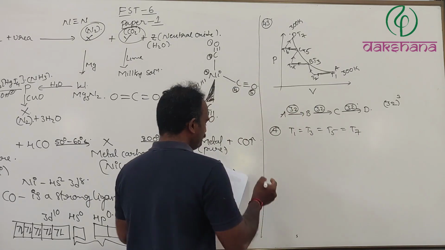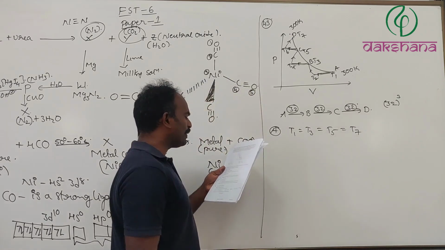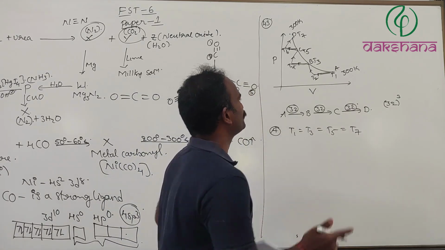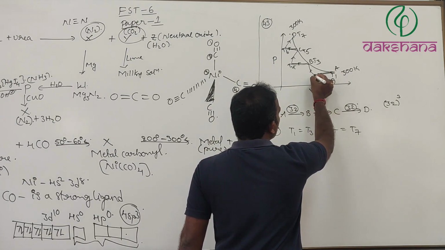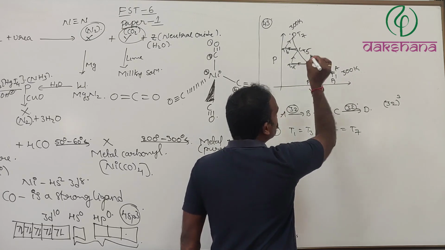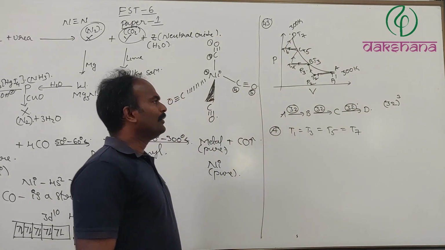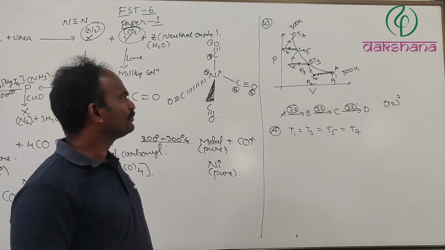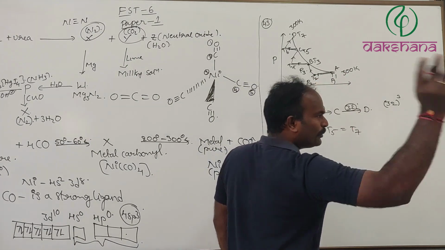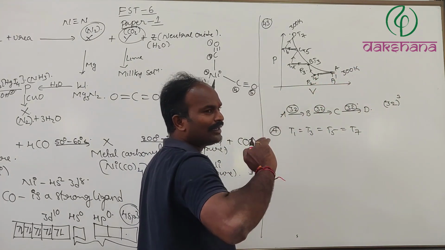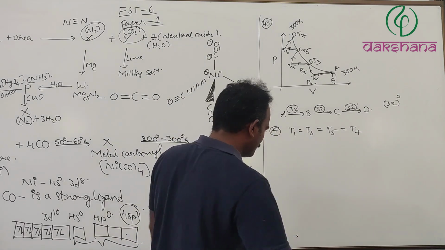Right, next option B: T2 equal to T4 equal to T6. Now let us check. Let us suppose that the pressures are some P1, P2, P3. Of course P1 is equal to P2, we know. No doubt about it, I am not saying that is wrong. That is absolutely true. You are spot on.